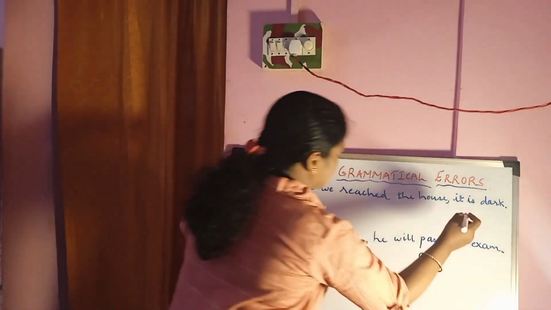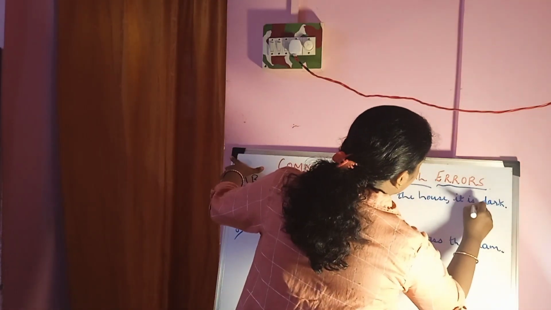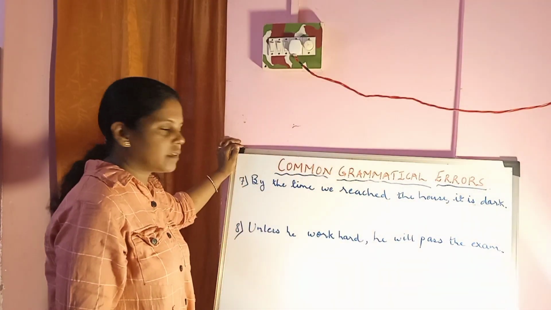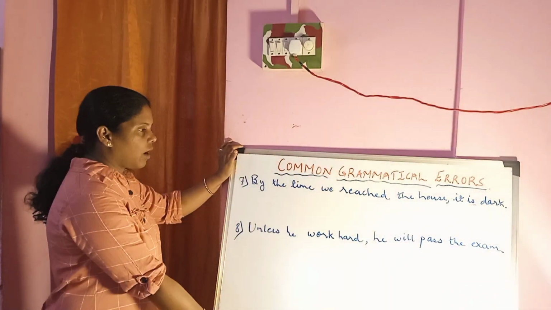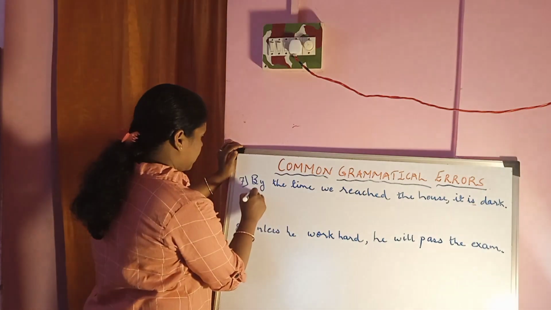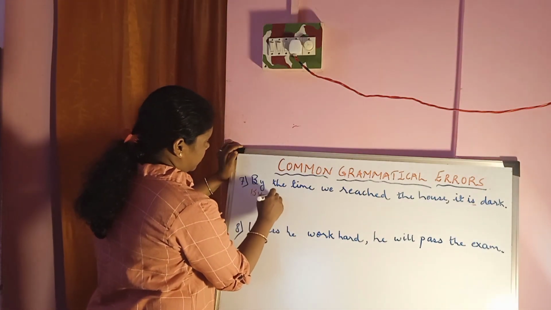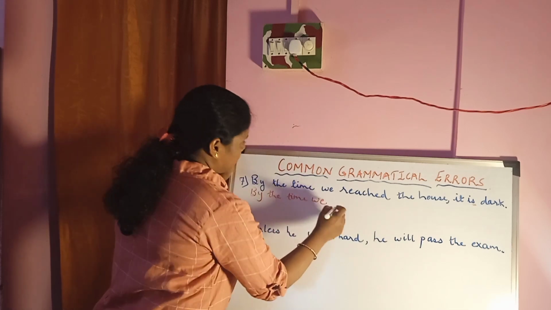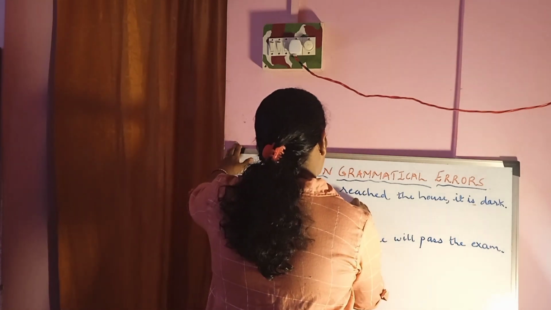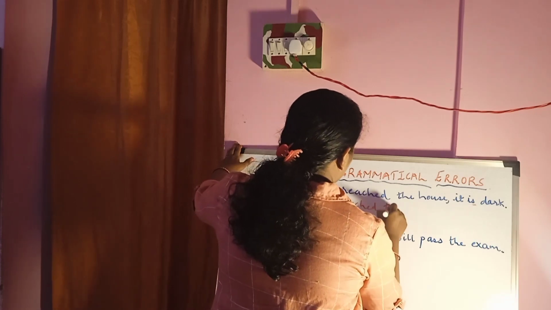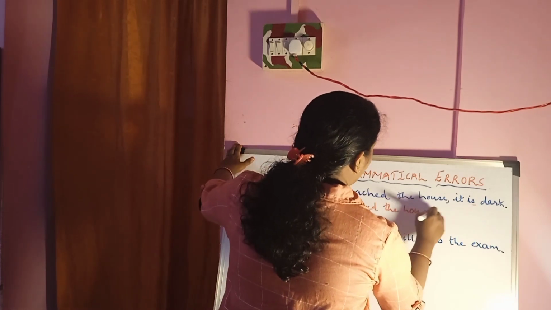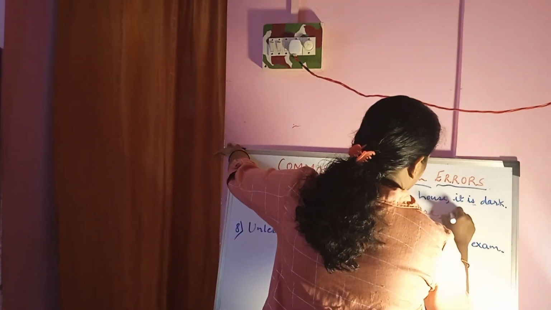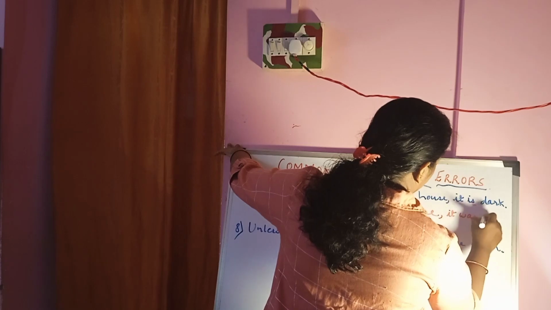So "is" is the wrong verb. We have to correct it. By the time we reached the house, it was dark. Not "it is", but "it was dark."